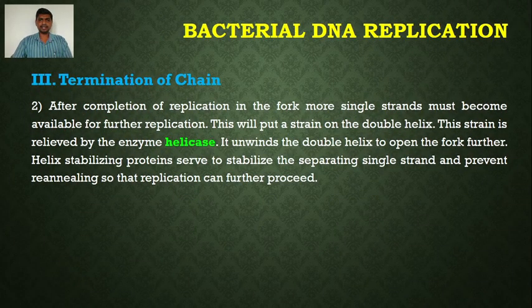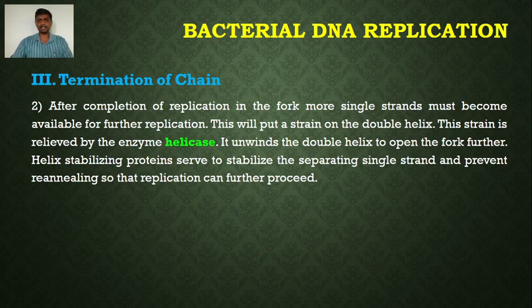Here the termination takes place after completion of replication in the fork. More single strands must become available for further replication. This will put a strain on the double helix. This strain is relieved by the enzyme helicase. It unwinds the double helix to open the fork further. Helix stabilizing protein serves to stabilize the separating single strand and prevent re-annealing so that replication can further proceed.